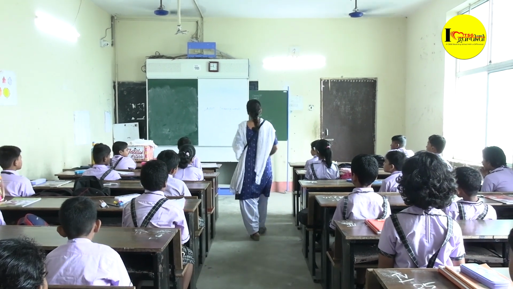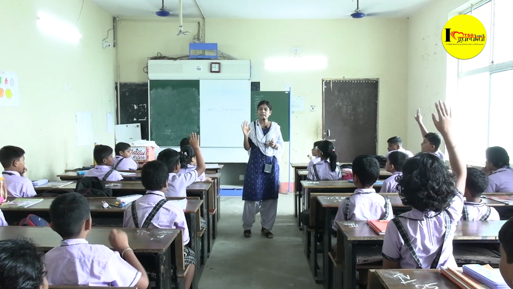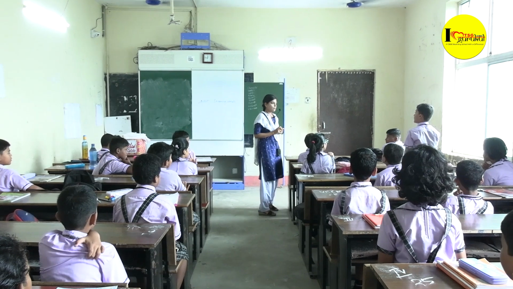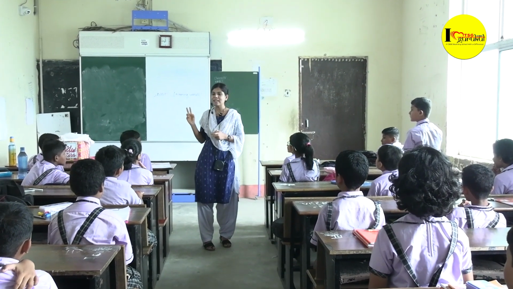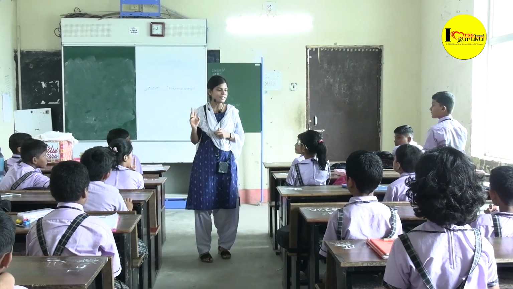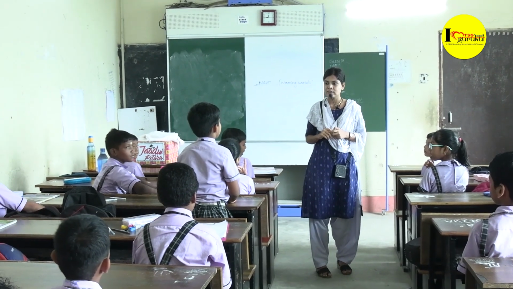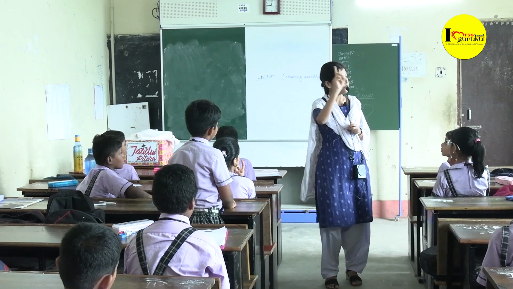First of all, what are the two categories? Who can say? Noun has divided into two categories. What are the two? Yes, Sai Prashad. Common noun and proper noun. Who can say first? What is this? No, I am asking. Noun has divided into two categories.